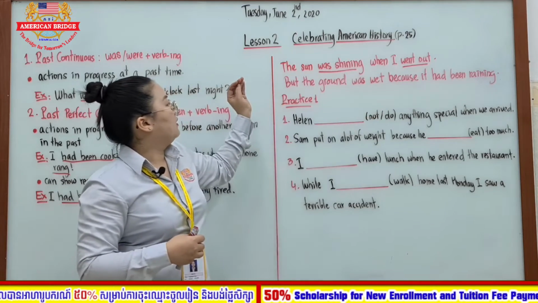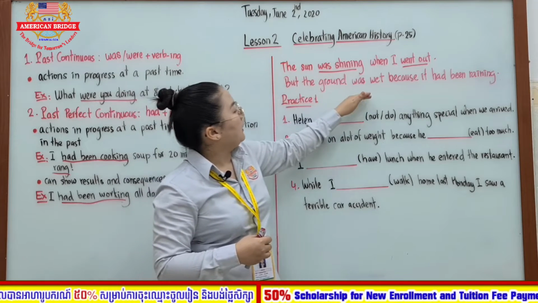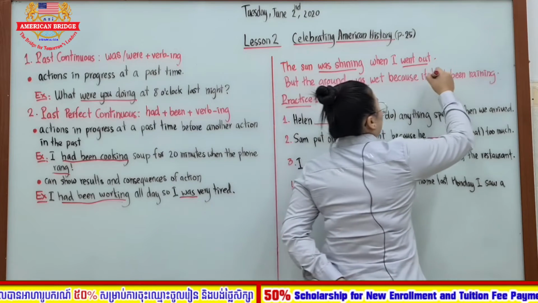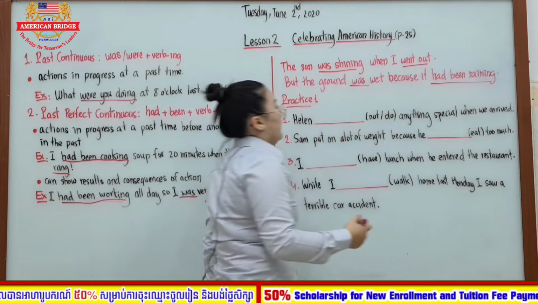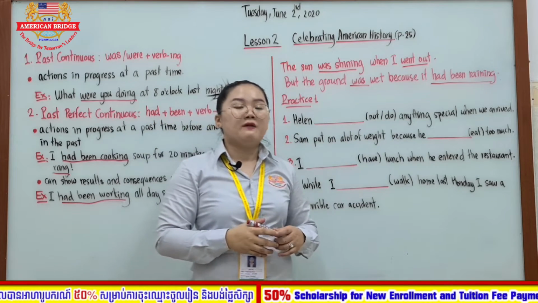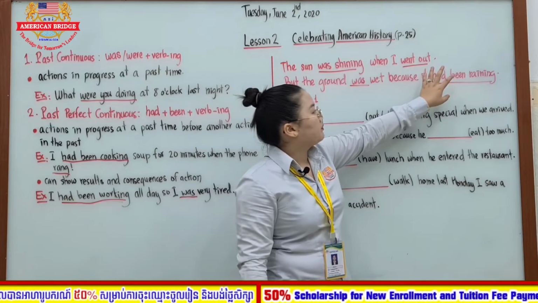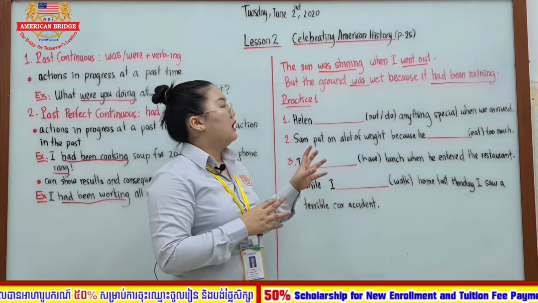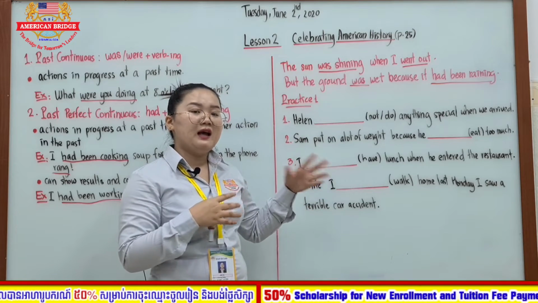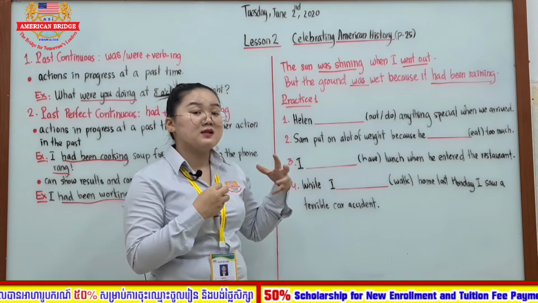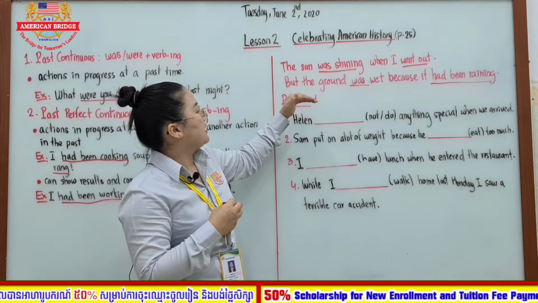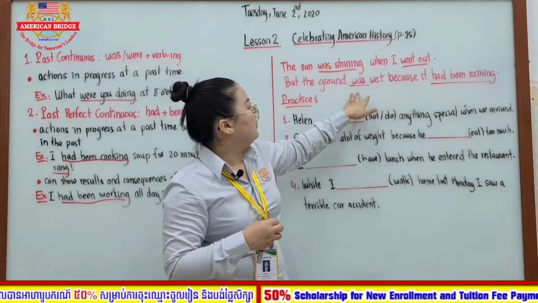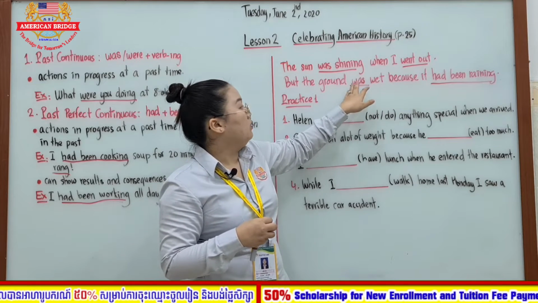All right, so the next sentence, but the ground was wet because it had been raining. So here past simple again, was wet, but because it had been raining. Had been raining here refers to the past perfect continuous, because I can say for a period of time in the past, it had been raining, right? I can say for 5 hours or for 4 hours, and so that's why you can say the ground was wet. It means that it rained first, and then the result, the ground was wet.